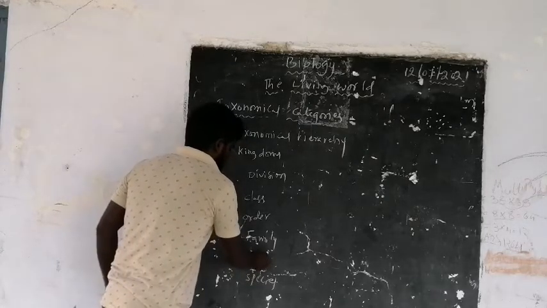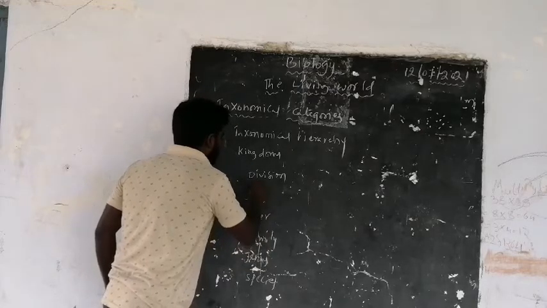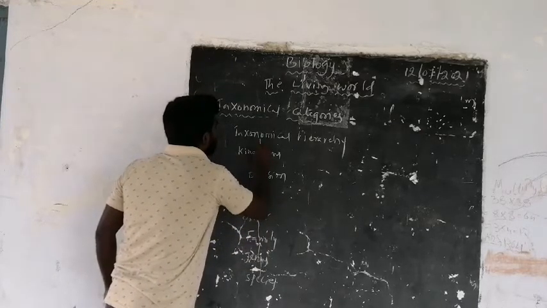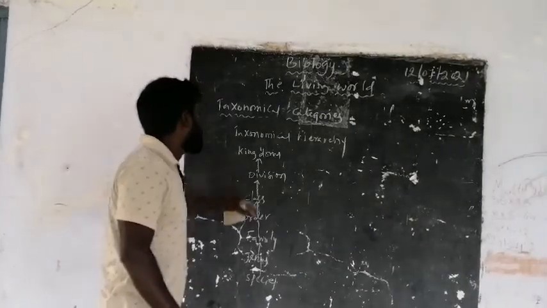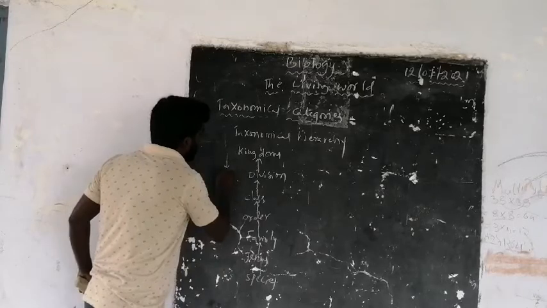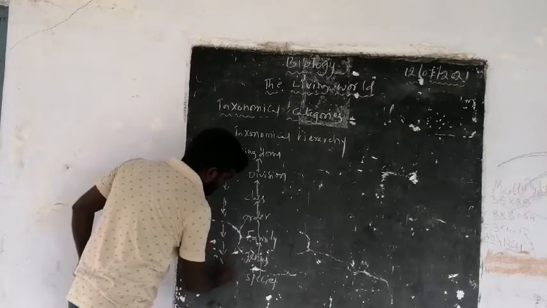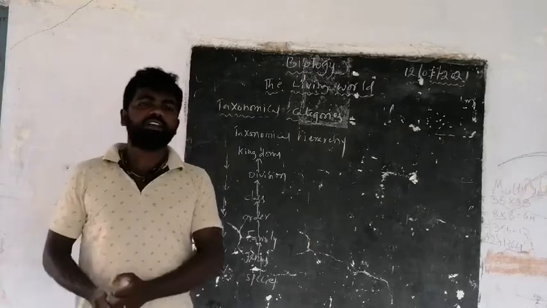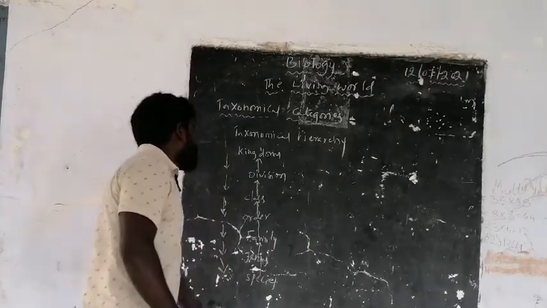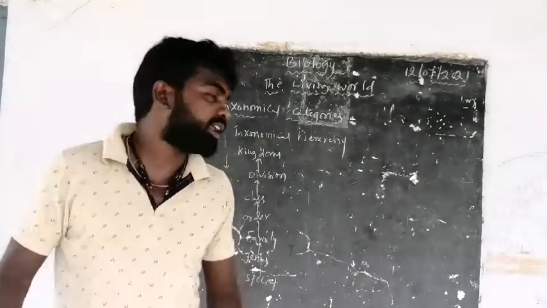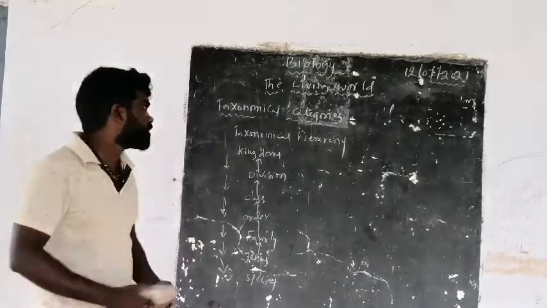Here, if you put the arrow mark upward, this is the ascending order of taxonomical hierarchy. And if we put the arrow mark downwards, this is the descending order of taxonomical hierarchy.